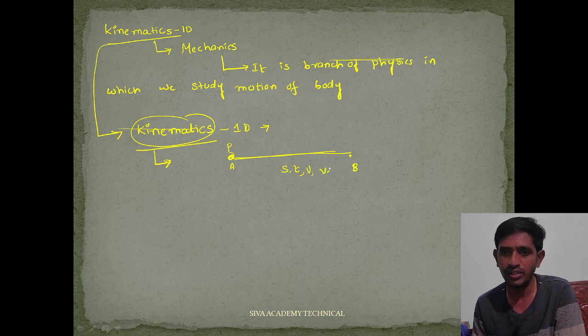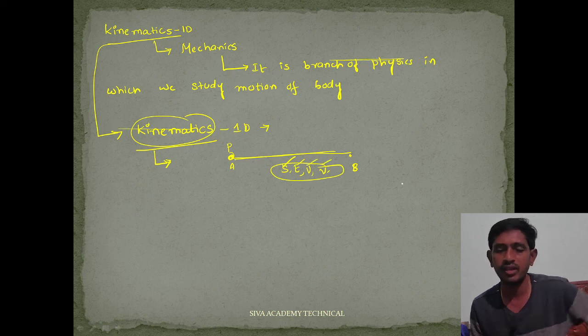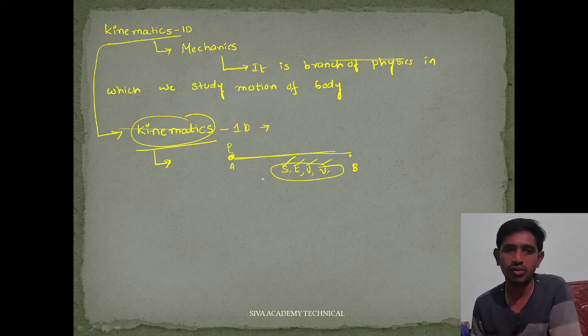We study the definitions of all these physical quantities and make relations between them. That is called kinematics.